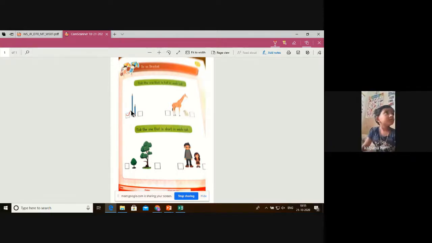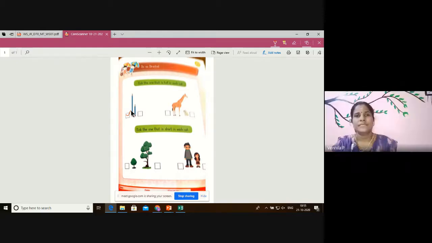Which one is tallest? Which pencil is tallest? First pencil, second pencil? Huh? Second. Second pencil is taller. See the height? First one is only tall, no? Second one is short, okay? So, first only is tall. Here, next is giraffe and rabbit.